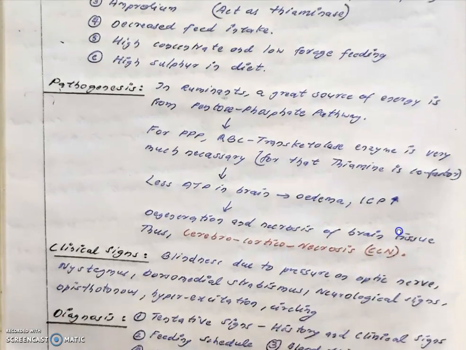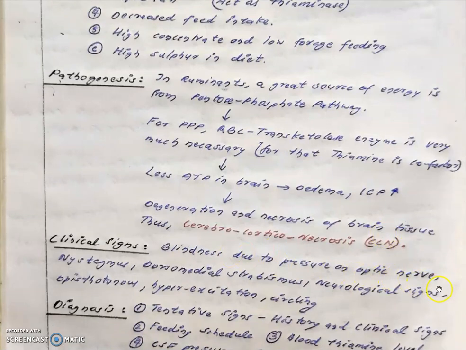Moving to the clinical signs, that is blindness due to pressure on the optic nerve. Nystagmus, which is also due to problems associated with the optic nerve because of the pressure. And dorsomedial strabismus, and other neurological signs: opisthotonus, hyperexcitation and circling.